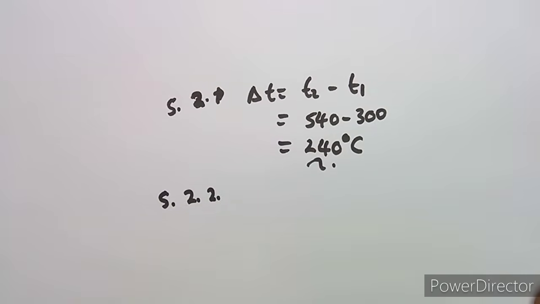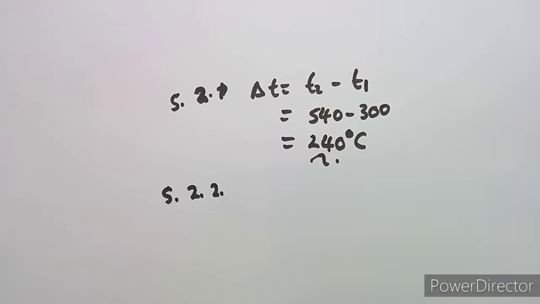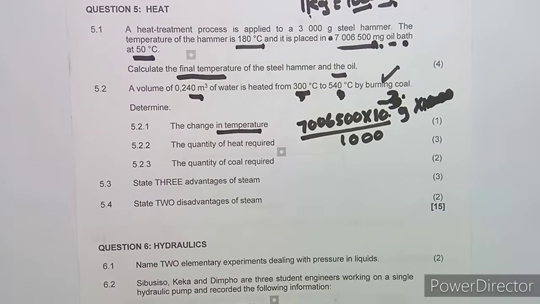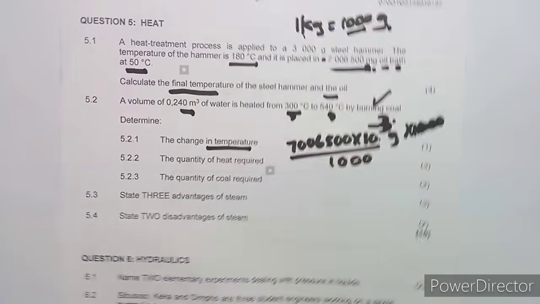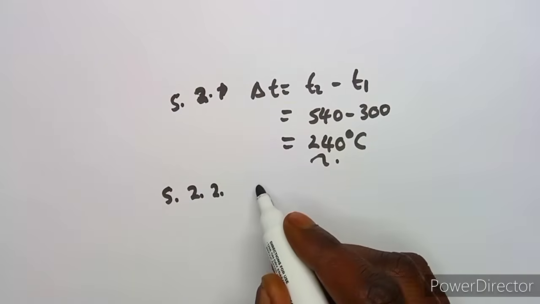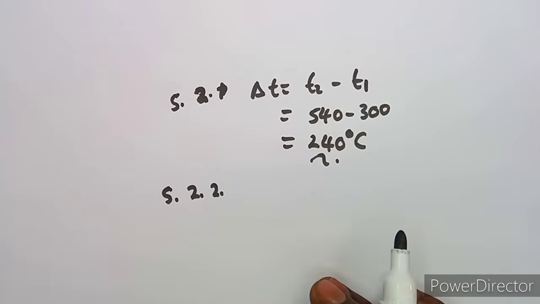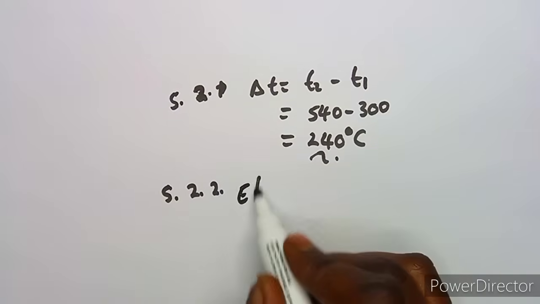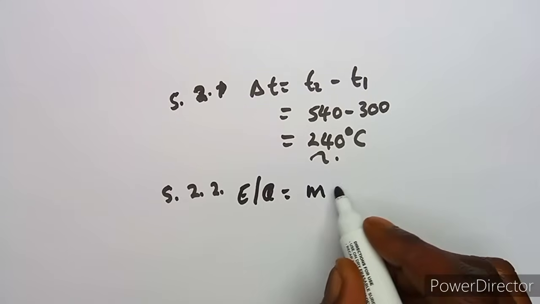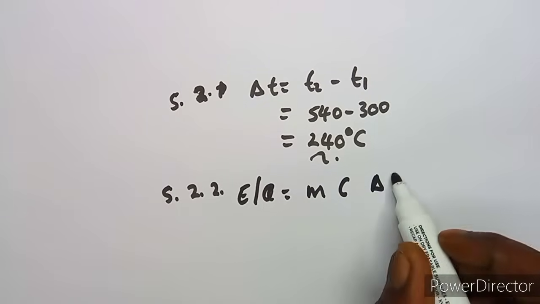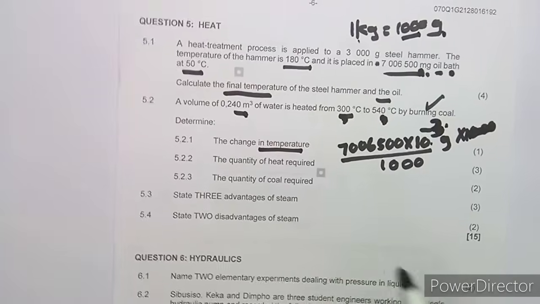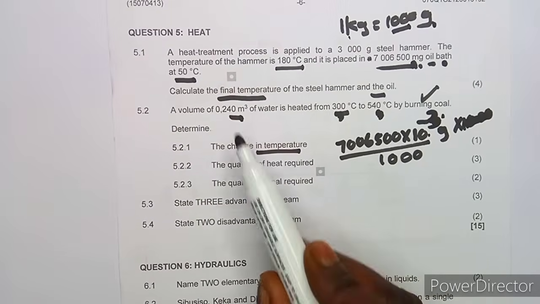Let's see the question, what we are given. On 5.2.2, we're now given to calculate the quantity of heat that is required, which means you're talking of energy. And energy, guys, that is Q. We can write this as Q, we can write this as E, I don't know which one you want to use, but it's mass times the specific heat capacity times the change in temperature, and this is required to heat water.